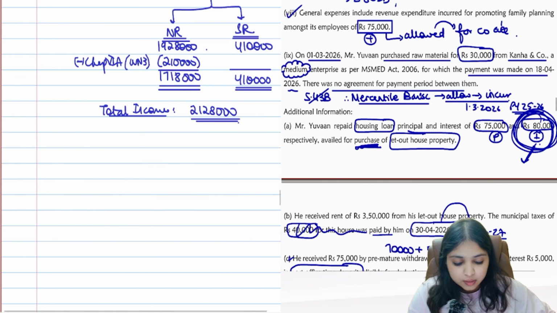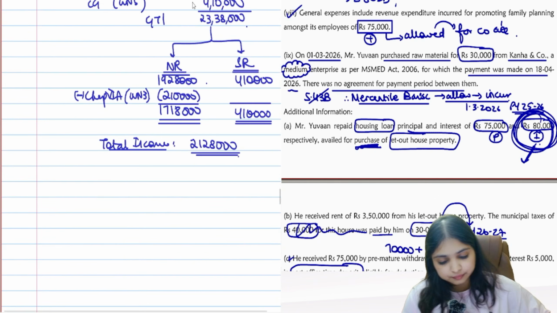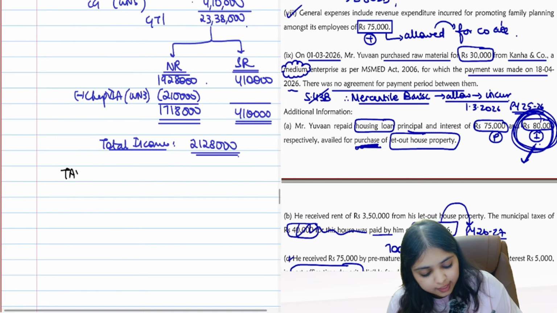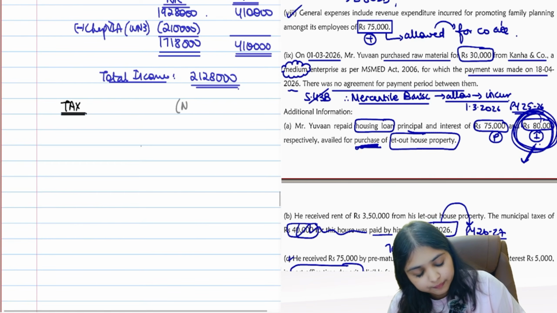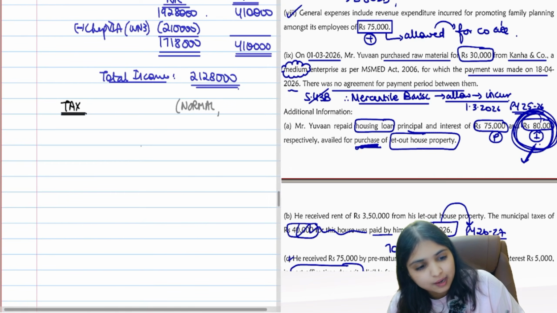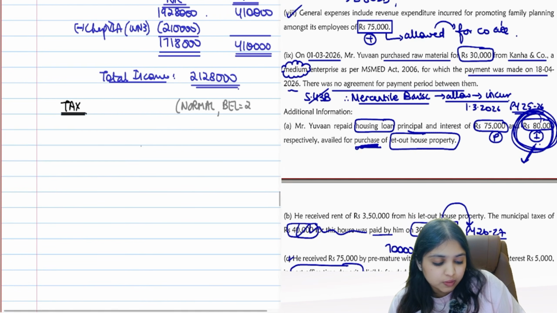Easy. They asked for tax liability also. Can we do that also together? Come on, guys. 2 minutes it will take us. Tax liability. Which regime are we following? Normal regime. And what's the basic exemption limit over here? Assessee is not senior citizen and all. Normal regime. So basic exemption limit will be 2,50,000.